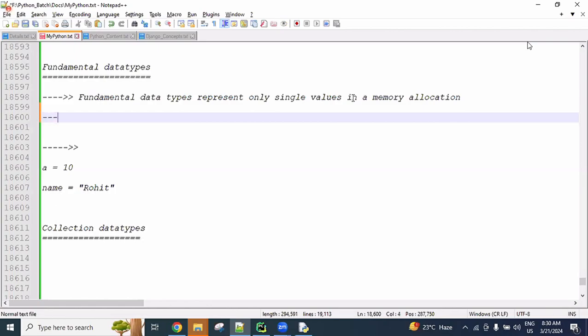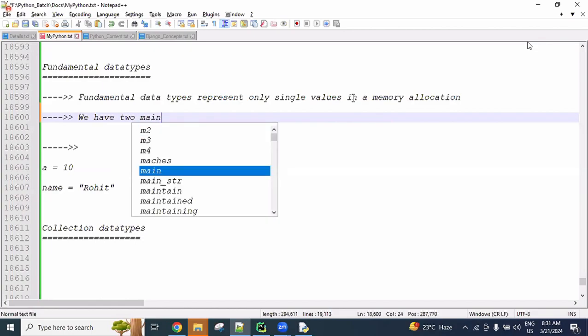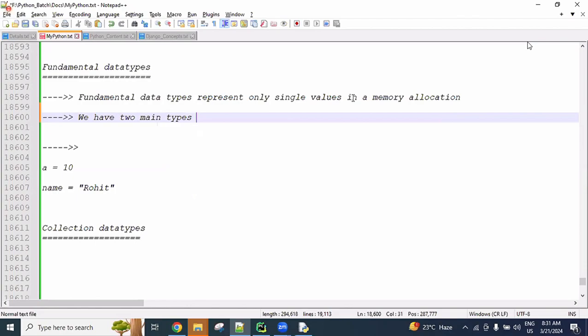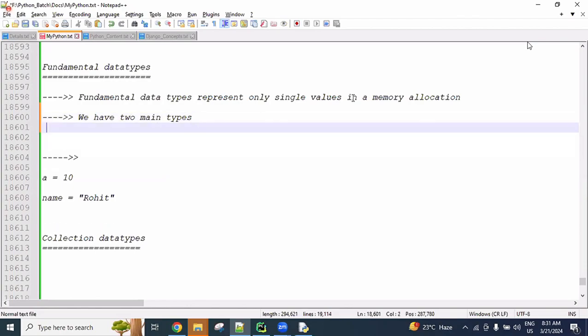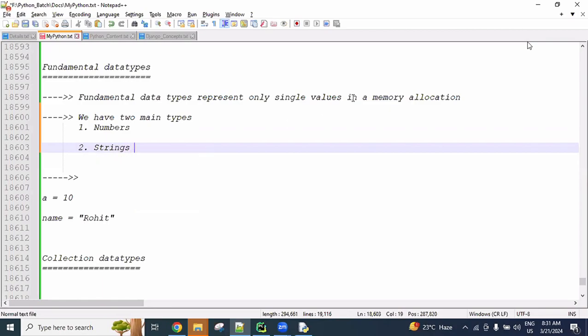So in Python, under the fundamental data types, we have two main types. One is numbers and another one is strings. One is the number data type, another one is the string data type.